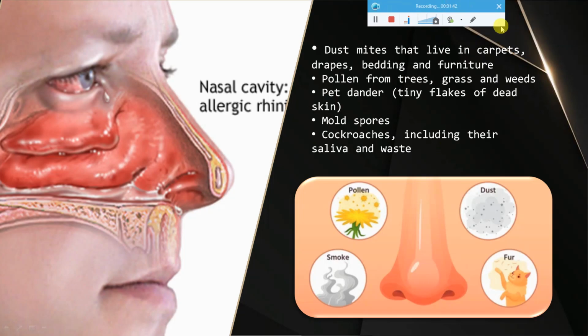Coming to the main allergens, as I told you, the pollens, dust, all these are main reasons. It may not be same for all. One of you might be allergic to the pollens, somebody else might be allergic to dust, but all these are finally leading to this problem of allergic rhinitis. Even the saliva or waste of cockroaches also can be an allergen to some people. So based on that, there are different allergens which can cause this problem. Even pet fur can lead to this kind of problems in some people.